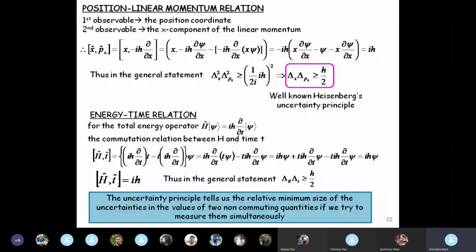We get a particular value of x, we get a particular value of px, but we have to understand that those are not accurate values. There is an uncertainty in the value of x, there is an uncertainty in the value of px, and the product of these two uncertainties is always greater than or equal to h cut by 2, so this gives us the relative minimum size of the uncertainties.